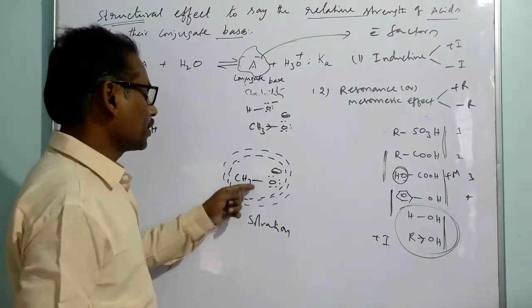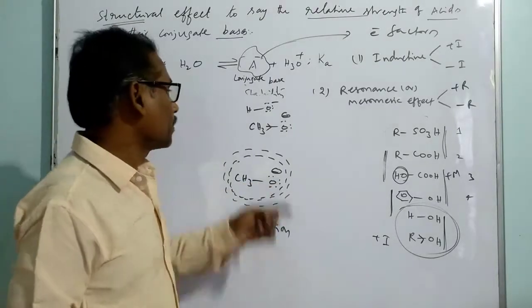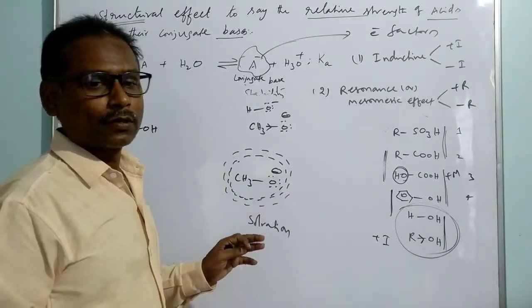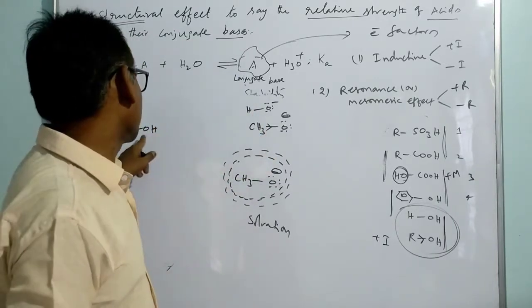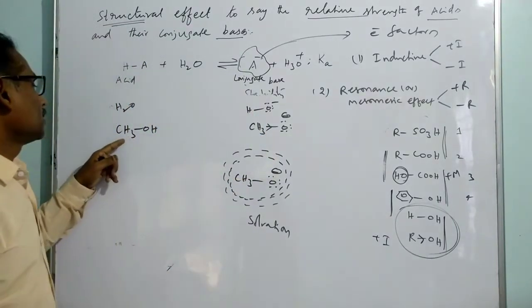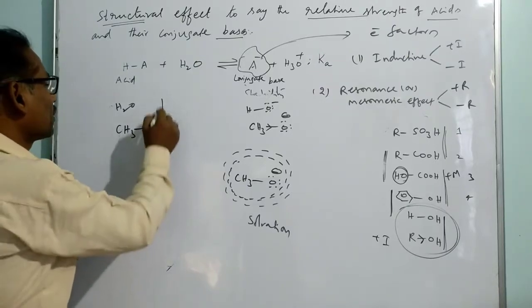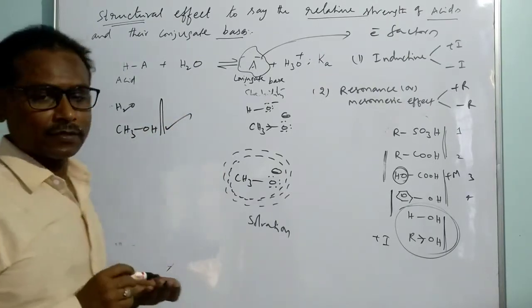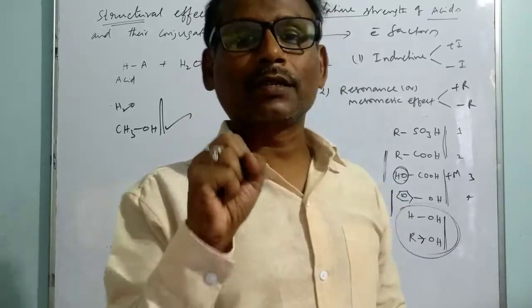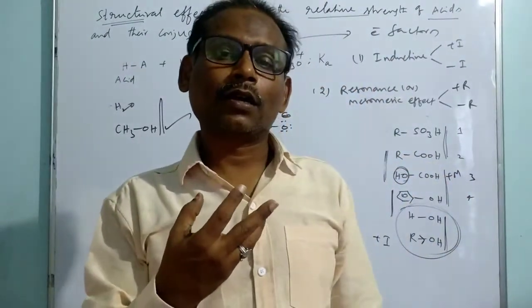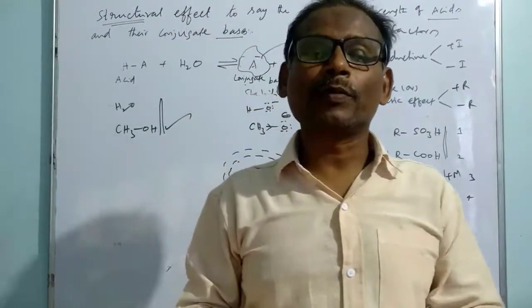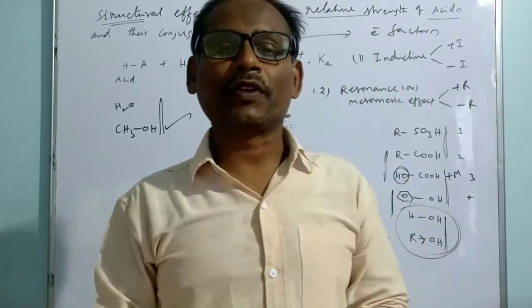Due to solvation, the methoxide ion is more stabilized compared to hydroxide. When methoxide is more stable than hydroxide, definitely the respective acid is stronger. That means methanol is a stronger acid compared to water. This is based on the unexpected stability of methoxide due to solvent effect.